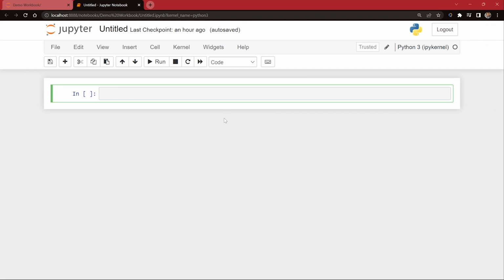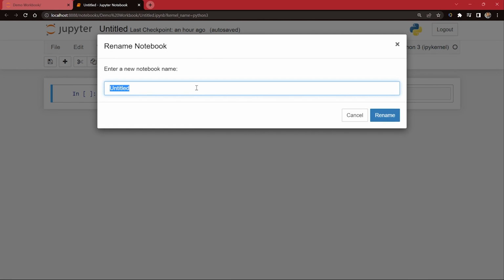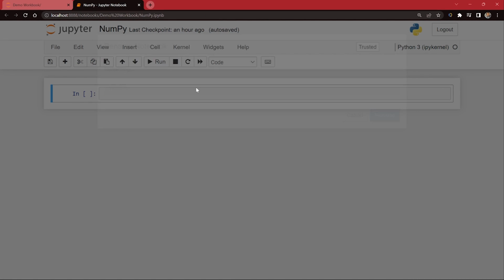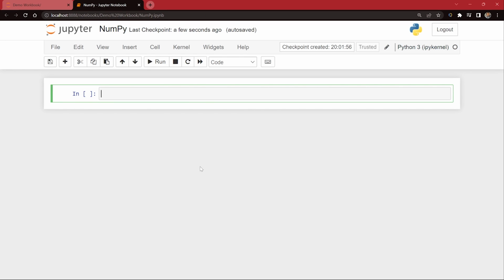So there you go, guys. I have created my Jupyter Notebook, and in this case, this is my Jupyter Notebook. Let me just rename this Jupyter Notebook as NumPy, and we'll move on with this. Okay, I'm going to save this workbook once.